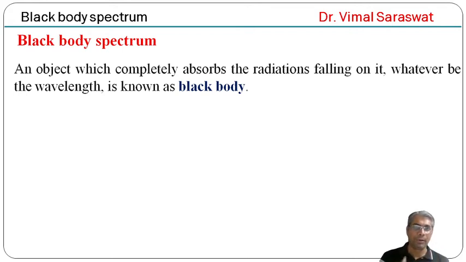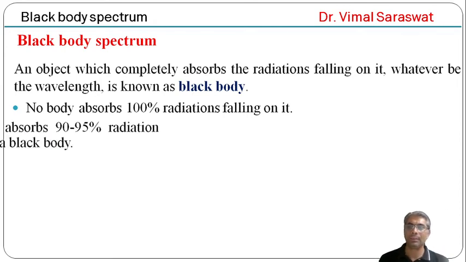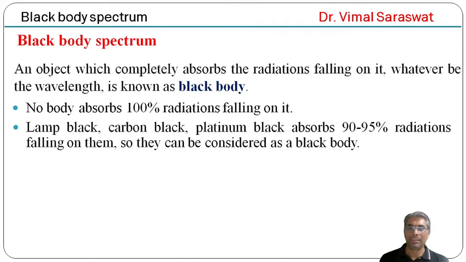The wavelength of radiations falling on the body can be of any value, but it absorbs all the radiations falling on it. No body absorbs 100% of the radiations falling on it. Lamp black, carbon black, and platinum black absorb 90 to 95% of the radiations falling on them. So these bodies can be considered as a blackbody.